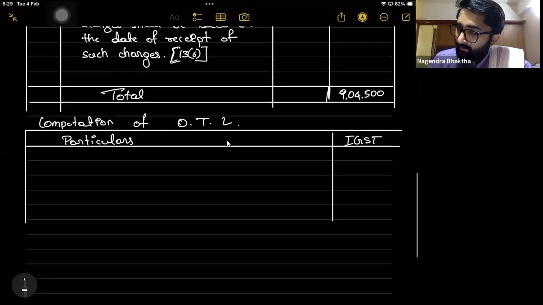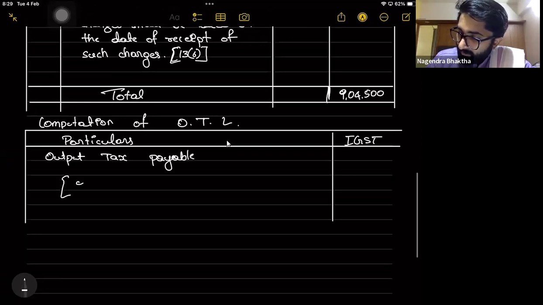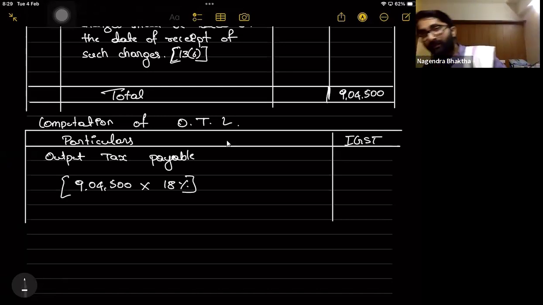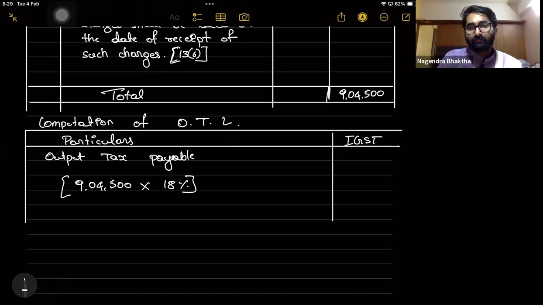Okay, output tax payable, that is 9,04,500 multiplied by 18%. Here is my calculator. 9,04,500 multiplied by 18%.